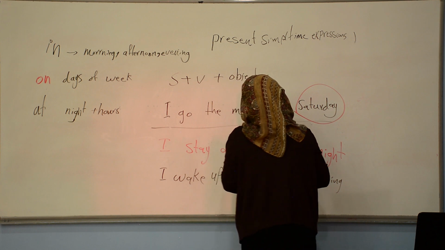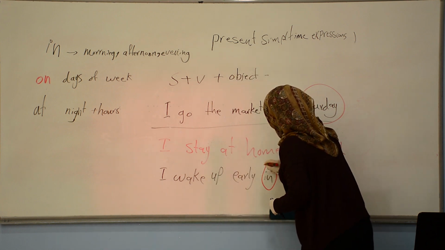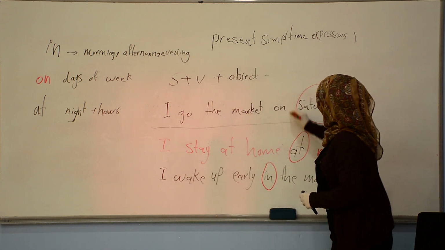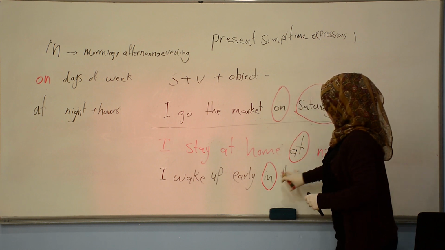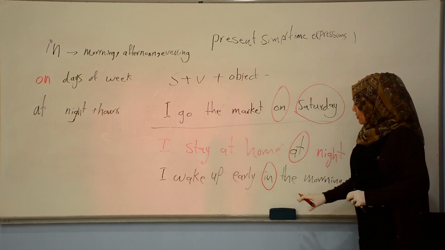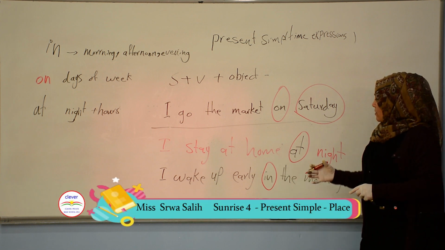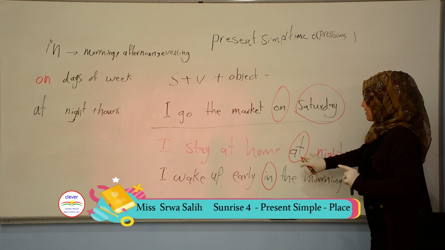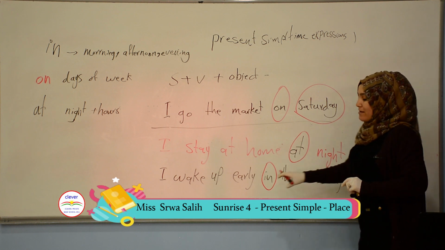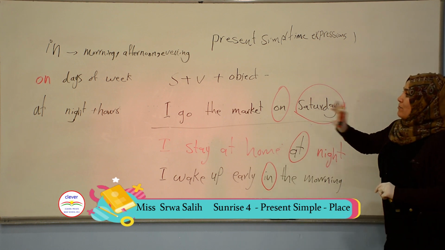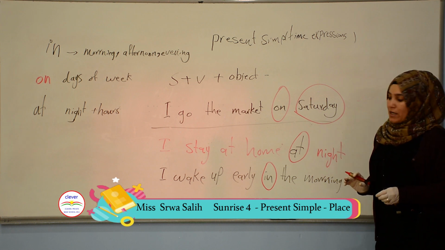So we use in, and we use at, and we use on. These are all the time expressions that we use in the present simple. So on with days of week, at with hours or with night, and in with morning, afternoon, evening, okay?